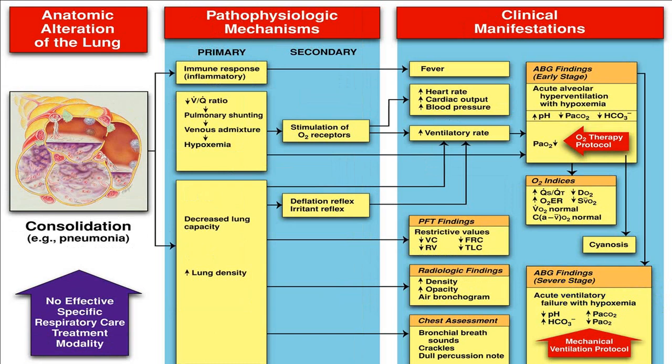When the person develops consolidation, these are the changes you can go through at your leisure time. Secondary to the inflammatory process, the person will have fever, tachycardia, increased cardiac output, and blood pressure will be elevated. In a severe variety, again you will have a decreased PaO2 and elevated PCO2, meaning hypercarbia, hypoxia, acidosis, and bicarbonate will be elevated for compensation.